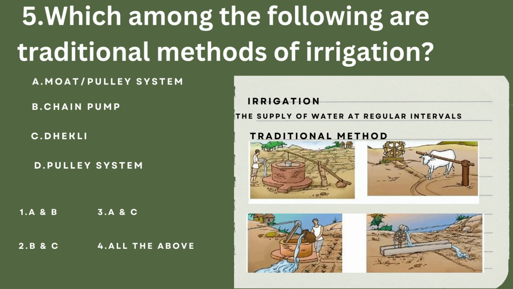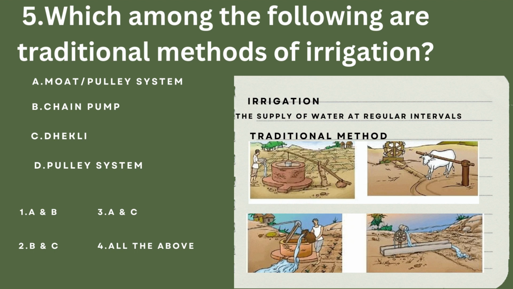What are the different sources of irrigation? It would be wells, tube wells, canals, rivers, dams, etc. Traditional methods are there for irrigation as well as modern methods. What are the traditional methods? As you can see in the diagram, traditional methods are the moat or pulley system. Next would be the chain pump. Three would be dekli. Four would be rahat or lever system.